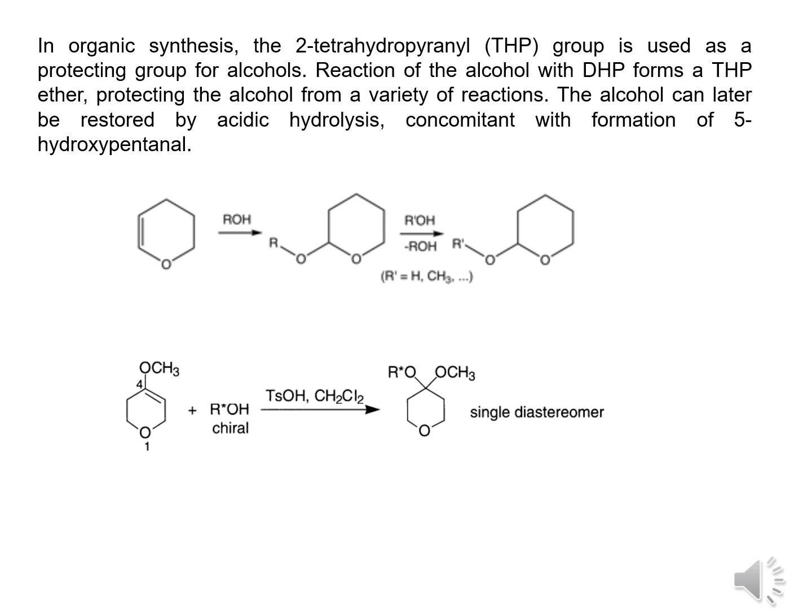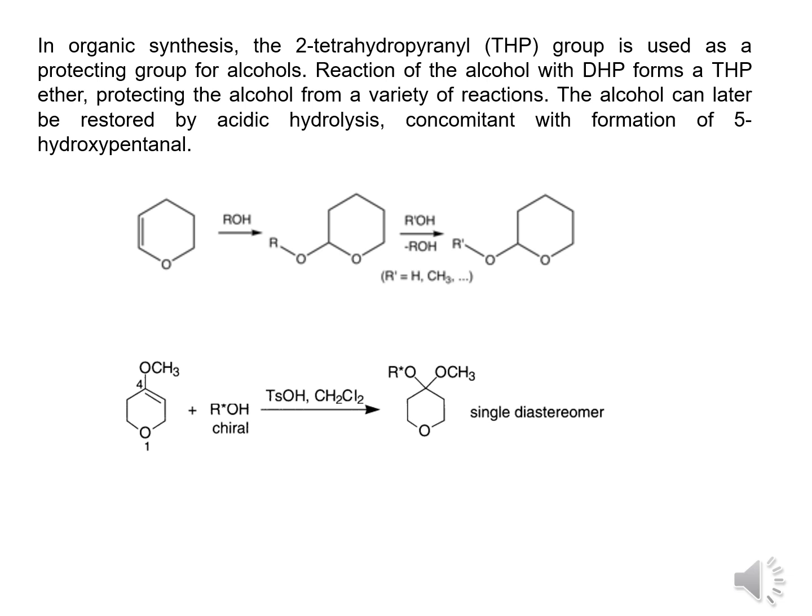So the reaction of the alcohol with DHP forms a THP ether, protecting the alcohol from a variety of reactions, and the alcohol can later be restored by acidic hydrolysis, concomitant with the formation of 5-hydroxypentanal. If you see the reaction here, the ROH reacts with the DHP, and we have this protection reaction.